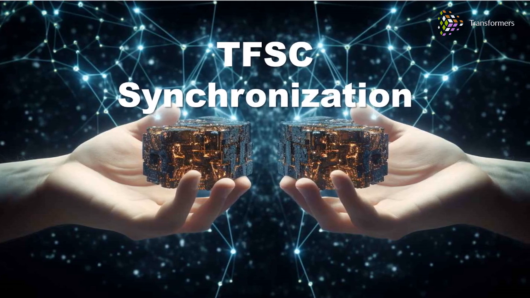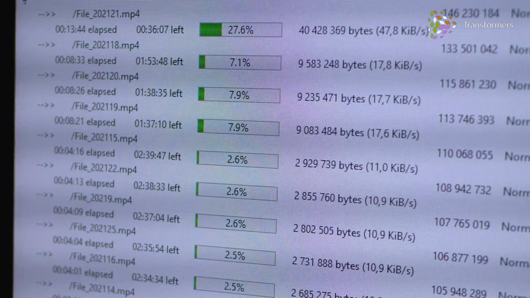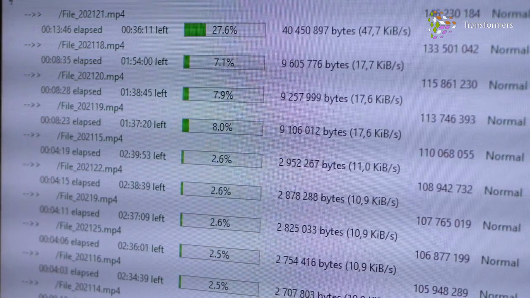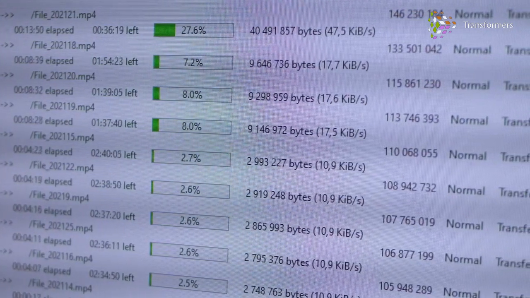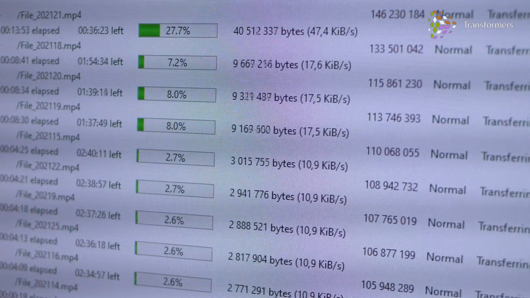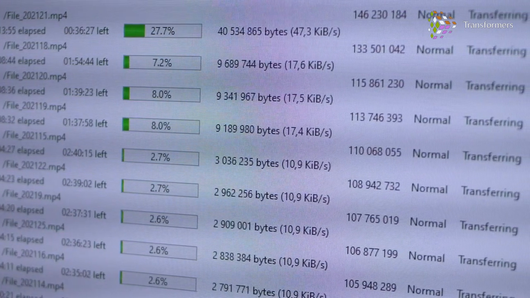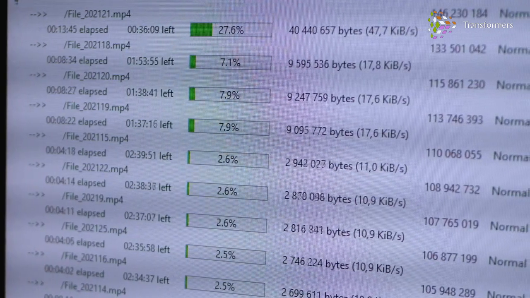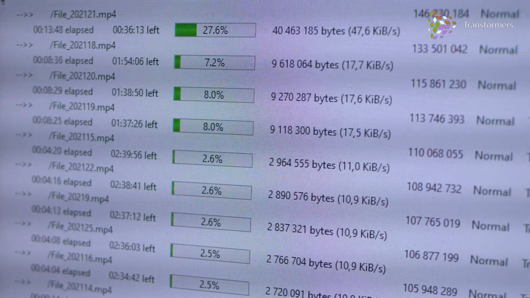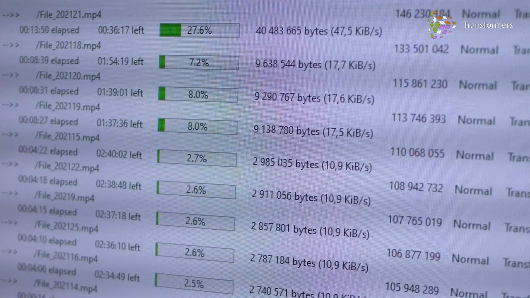TSFC technology analysis: synchronization. Synchronization means the mechanism used to maintain consistency between the contents of two or more databases, files, modules, or threads. Consensus and synchronization are essential sectors in the blockchain. The synchronization process enables all nodes in the entire blockchain network to achieve data consistency, ensuring that the data can be verified throughout the network.